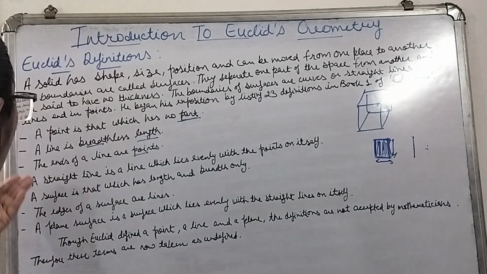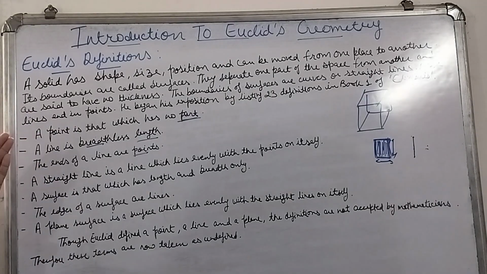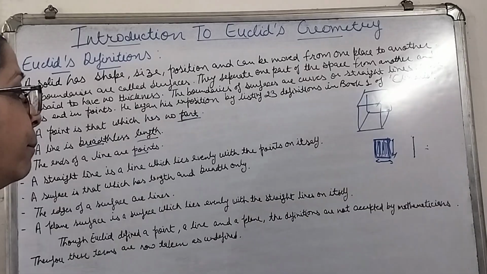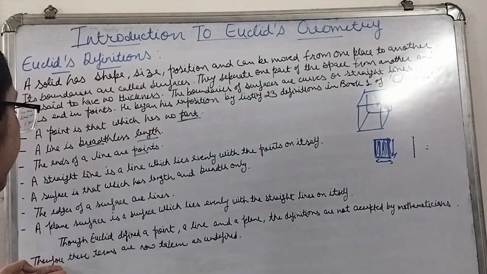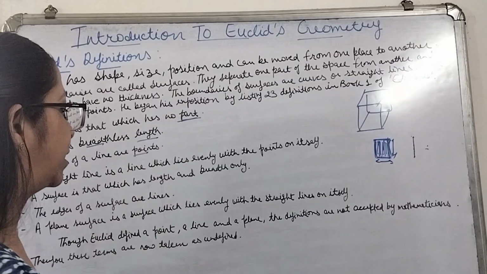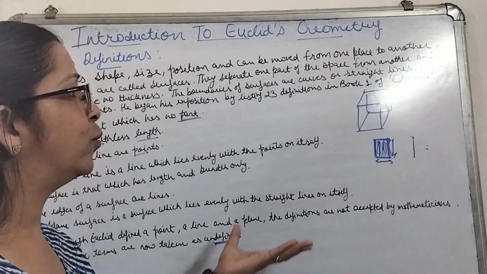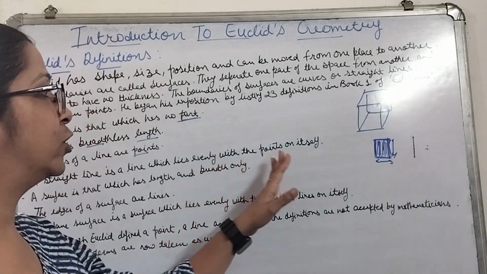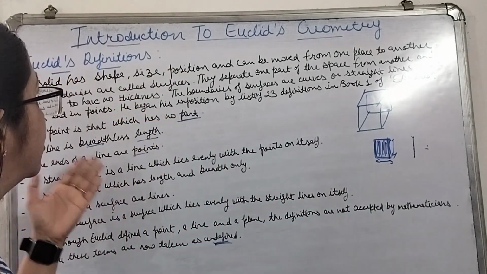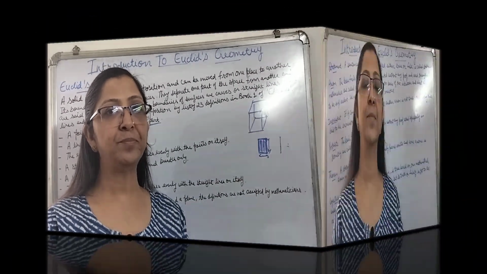So that's the reason, although Euclid has defined the point, the line, and the plane also, these definitions are not accepted by the mathematicians. That's the reason these terms are now taken as undefined. We know what a point is, what a line is, what a surface is, all this. It is not to be defined, because whatsoever definitions Euclid has given, they are not accepted by the mathematicians.